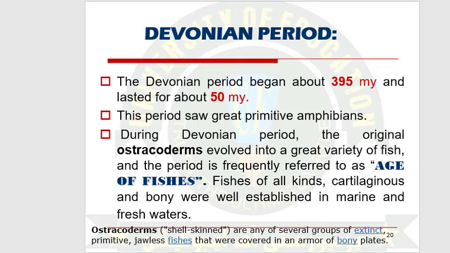The original ostracoderms differentiated into a great variety of fishes. That's why the Devonian time period was called the Age of Fishes. Many cartilaginous and bony fishes evolved in marine and fresh water.